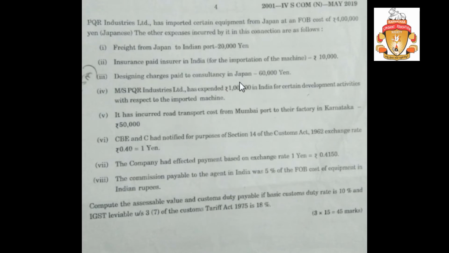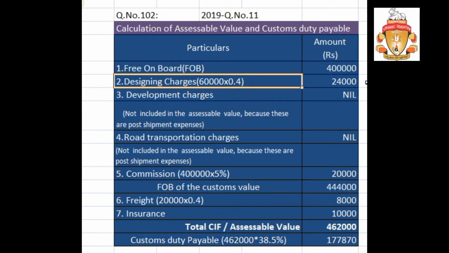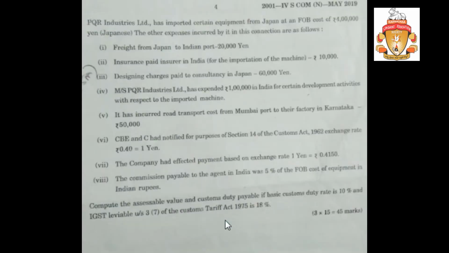Designing charges paid by consultancy in Japan. It is paid to the exporter, means the exporter place, that is in Japan. If paid at the importer place, it is not considered. 60,000 rupees, so this was added. Designing charges 60,000 into 40 paise. That is 40 paise means this one. If you read here, you will get the rates. This rate, right? So designing charges 60,000.